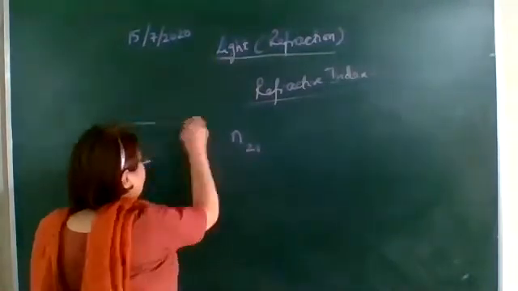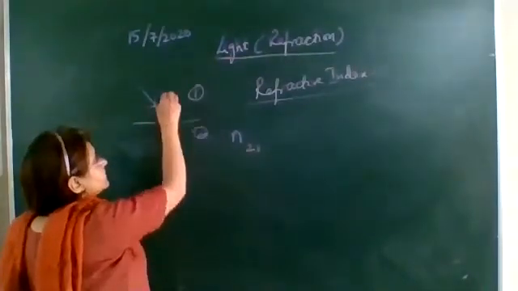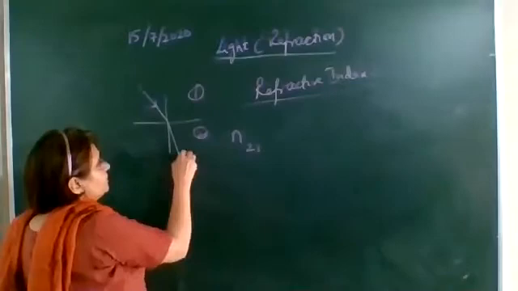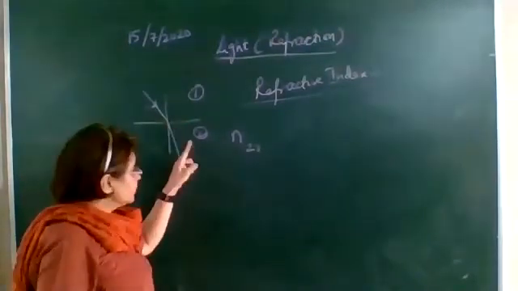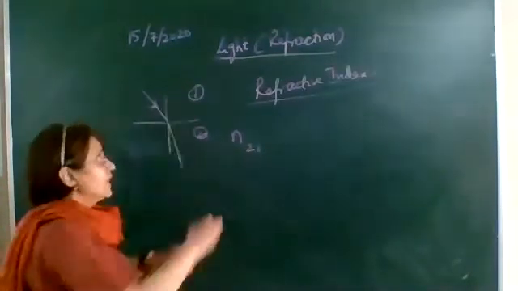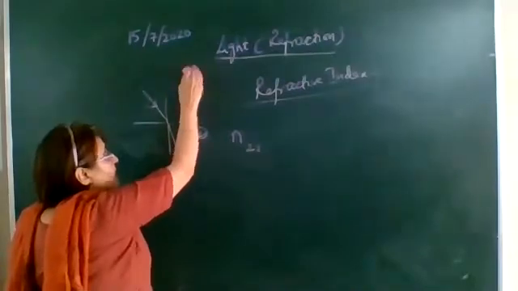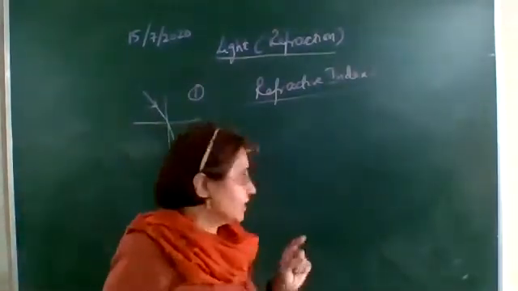For example, a ray of light is passing. This is the first medium, this is the second medium. Okay, let us consider that here any medium is the first medium and the second is some denser medium.